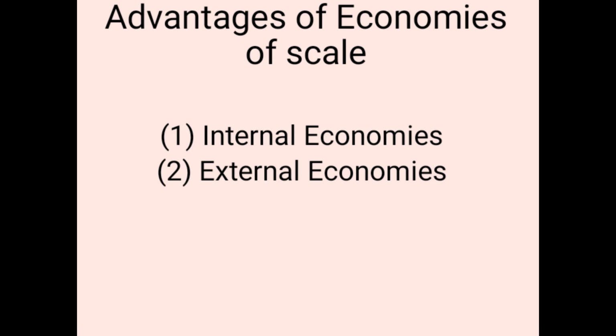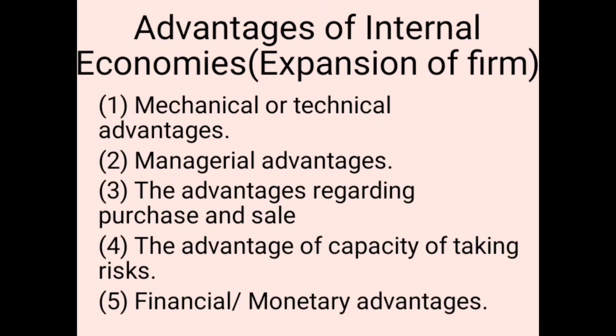How this happens and what factors determine the increasing returns can be explained in the following manner. Advantages of internal economies, that is, advantages of development or expansion of a firm. Internal is only related to a firm and external is related to all the firms, that is, industries.